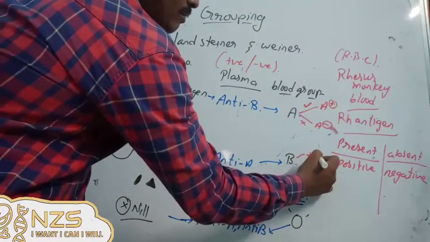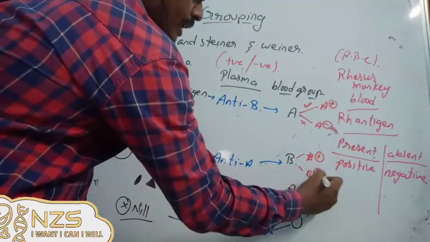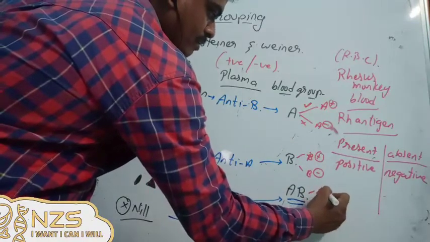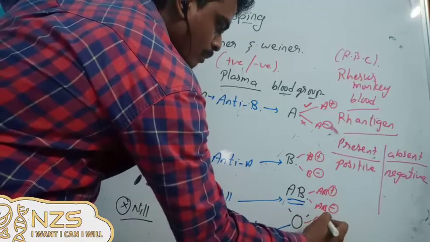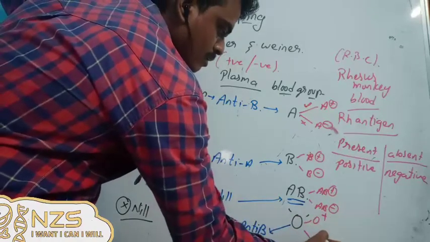Same with the others: B positive, B negative, AB positive, AB negative, O positive, O negative.